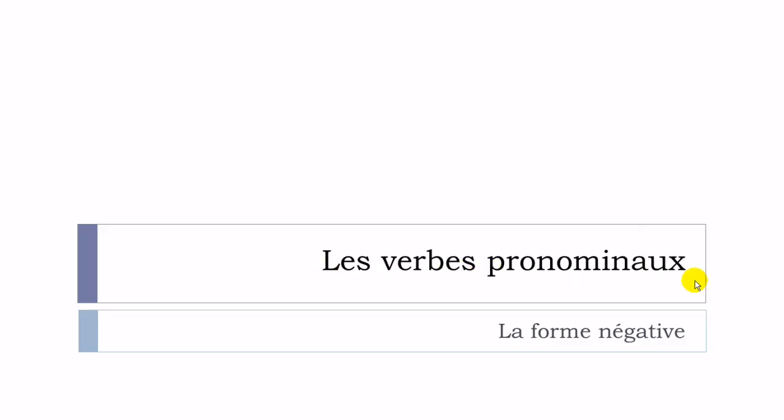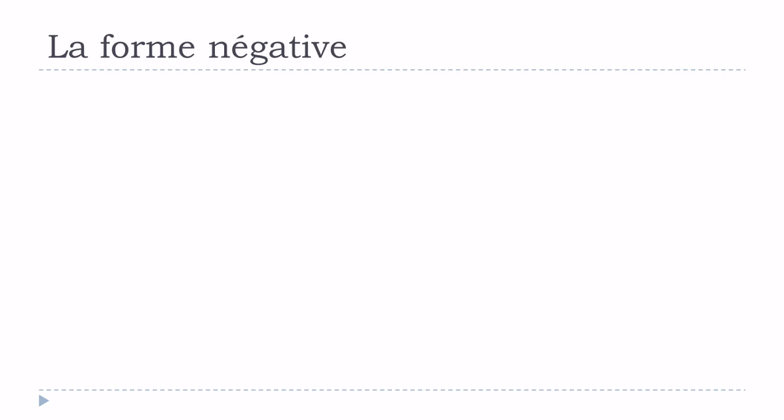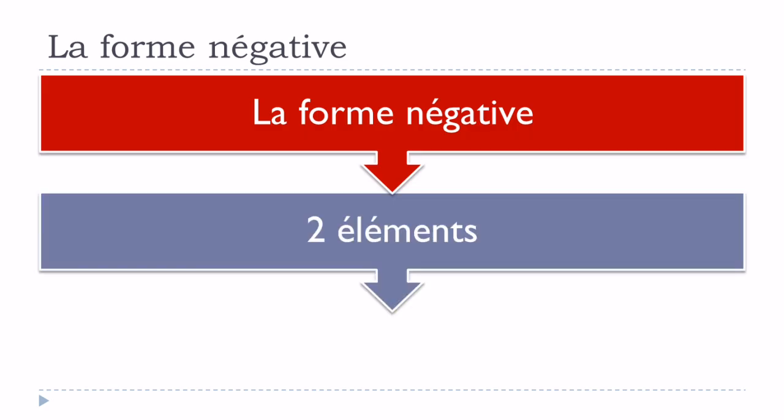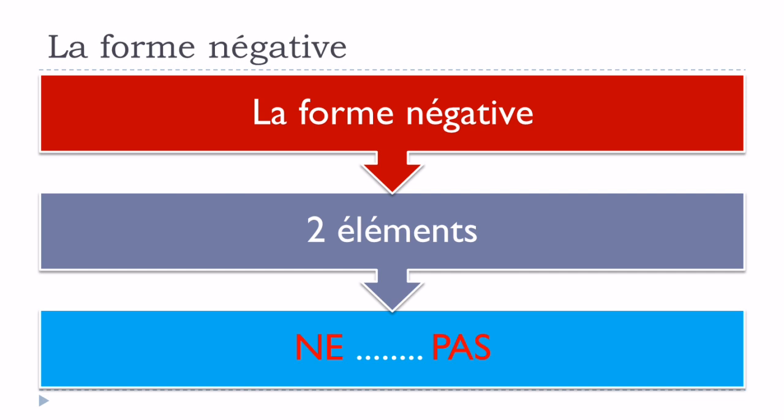Verbes pronominaux, and more precisely, la forme négative avec les verbes pronominaux. Okay, so let's start now. La forme négative, so if you remember it, we've got two parts that normally we need to use if we want to put this negative form. The first one is ne, and then you've got pas. Okay, between the two, you should have your verb.